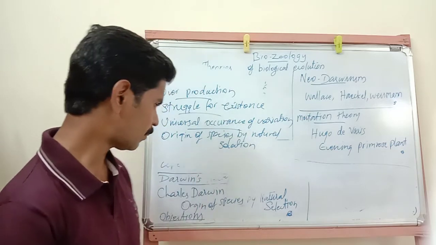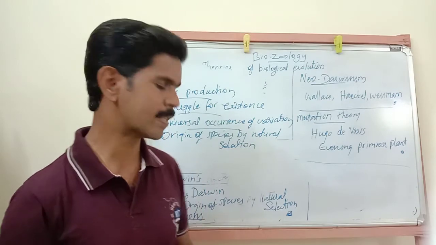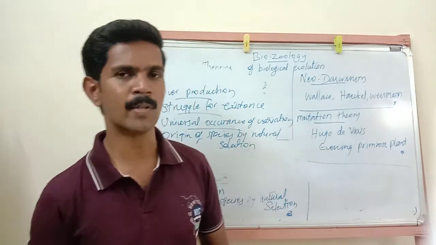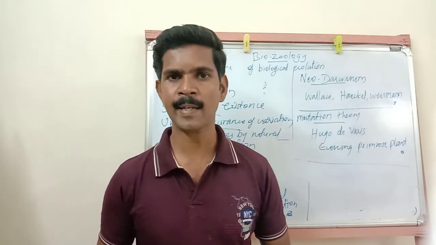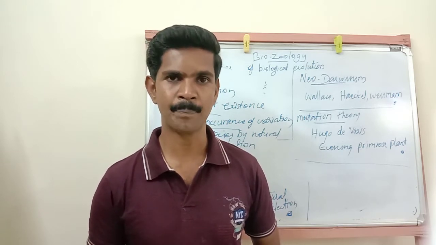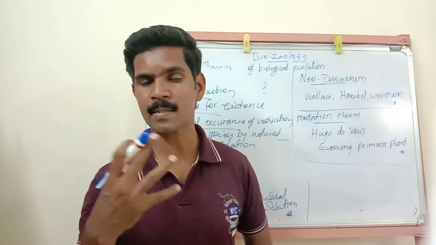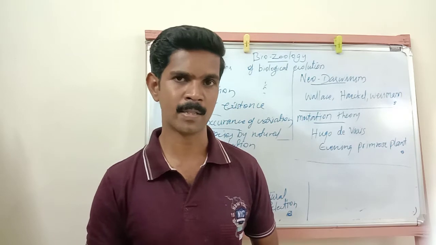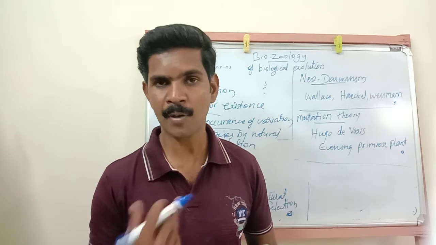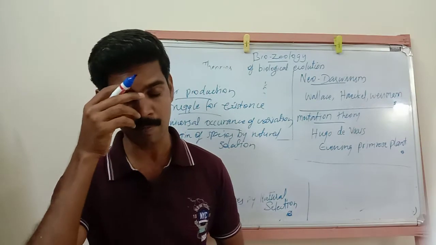Understand? Now we are going to study the objections to this Darwinism theory, a very important 3-mark question. The first one is that Darwin clearly explained the variations, but he did not explain the mechanism of variation. That means he didn't explain how the variations occur in the body of the living organism. So simply he explained the variations, but failed to explain their mechanism. This is the first objection to the Darwinism theory.